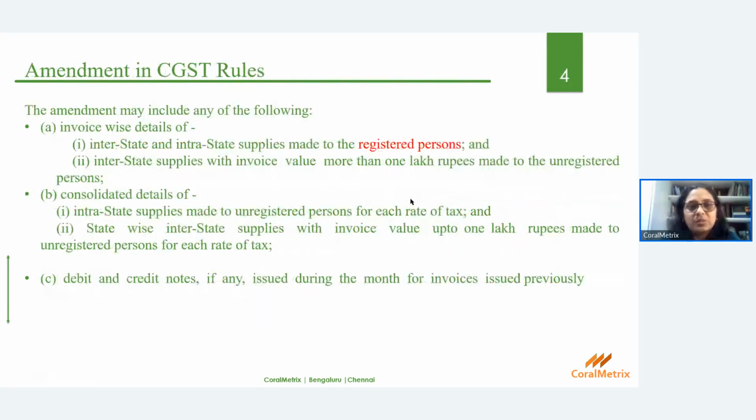Next amendment with respect to GSTR 1A is about what reporting can be done in that form. It can be any sales, interstate sales or intra-state sales, relating to a registered person or unregistered person, or it can be consolidated details of intrastate sales made to unregistered persons, state-wise reporting of interstate supplies, and also it can be debit notes and credit notes issued during the month for invoices that were issued previously. So this is what the reporting on GSTR 1A is all about.